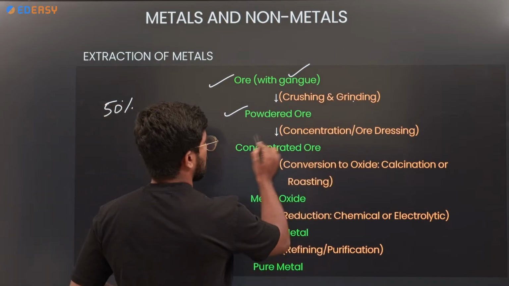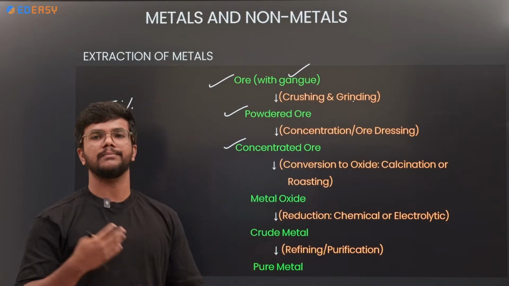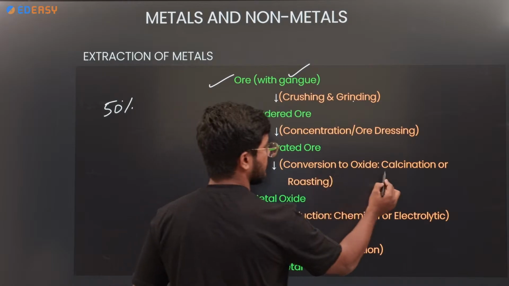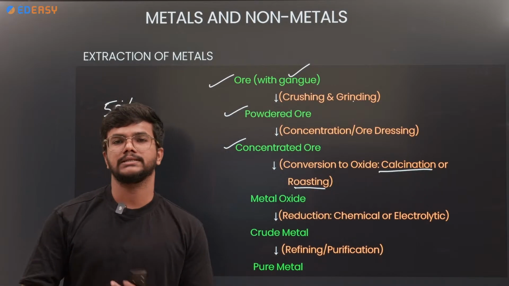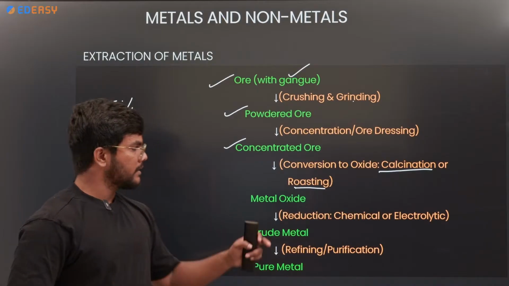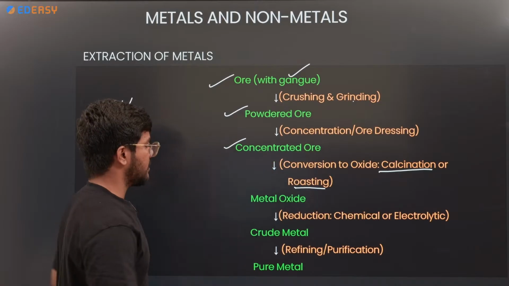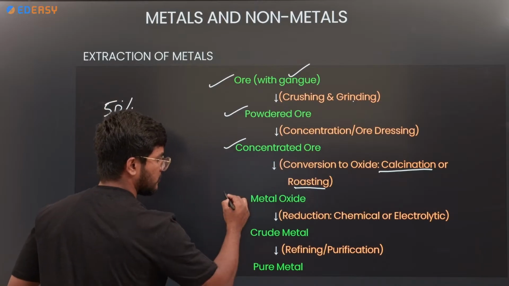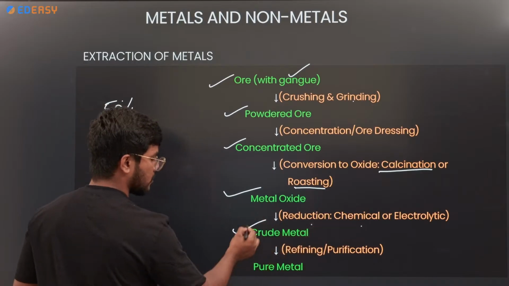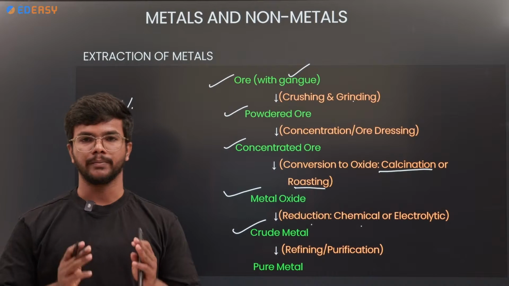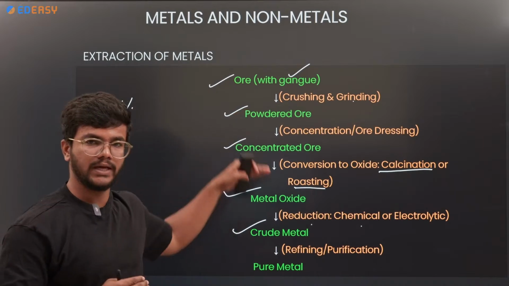Next, the ore is concentrated. That concentrated ore undergoes some reaction, that is calcination and roasting. Calcination and roasting we will discuss in detail in the next slide. Calcination or roasting of ore converts the ore into metal oxides. That metal oxide on reduction gives metal. Crude metal on refining gives the pure metal.